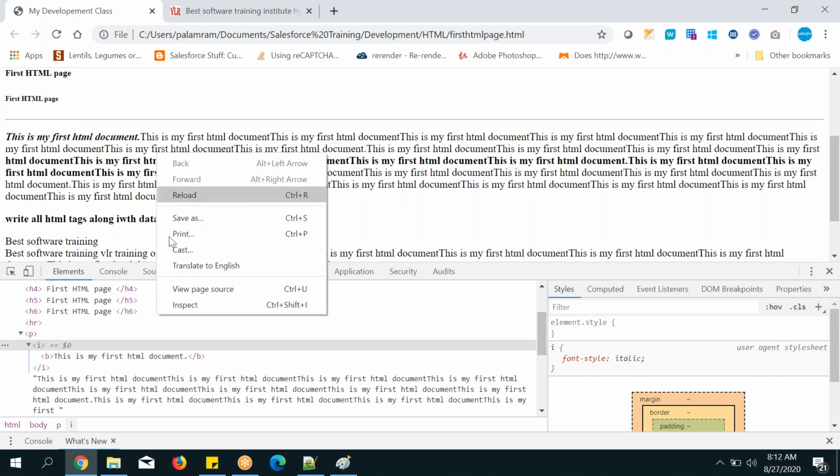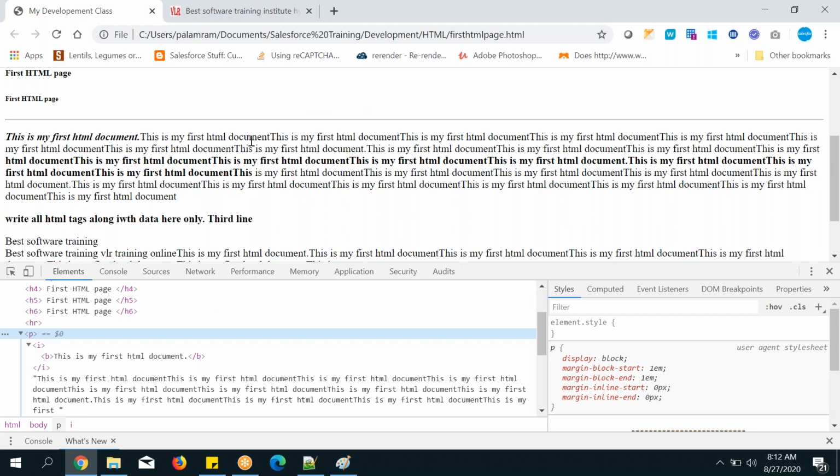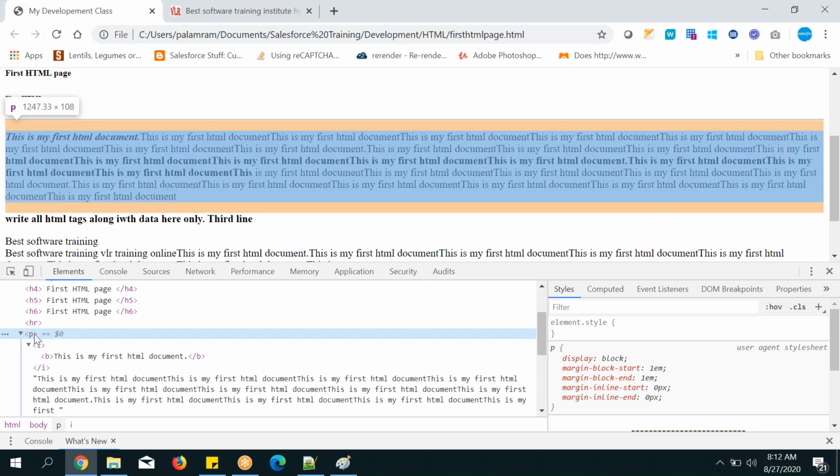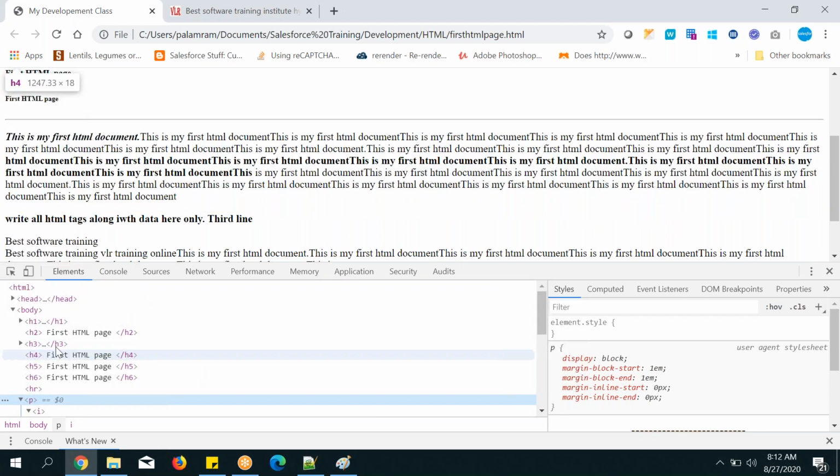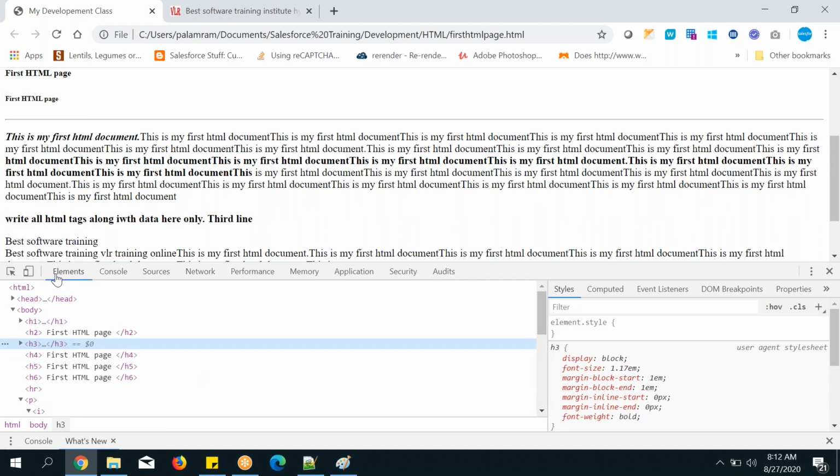So you need to go to this one, right? Right click, directly inspect it. So directly your paragraph tag will be highlighted. Can you see? You want to see again? Now I highlighted in the elements, right? Header tag. See here. Okay, the header tag is highlighted.